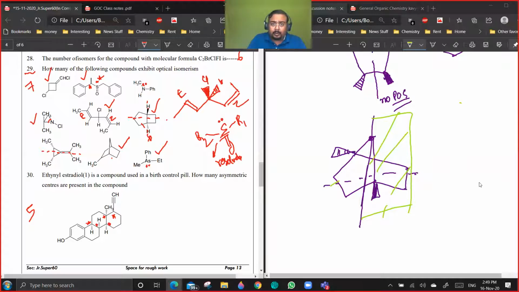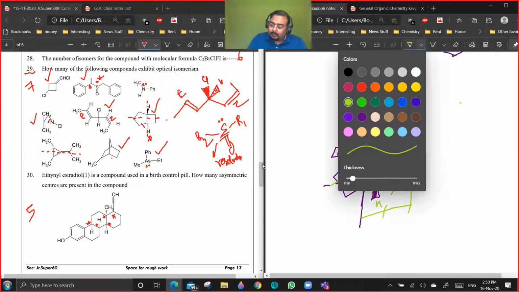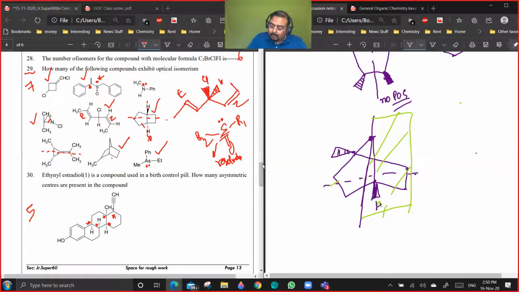Are you getting a point? Whether that is up or down, you can see the sense from the figure itself, no? You see, here both hydrogens are going down only because this is up. Are you getting a point?